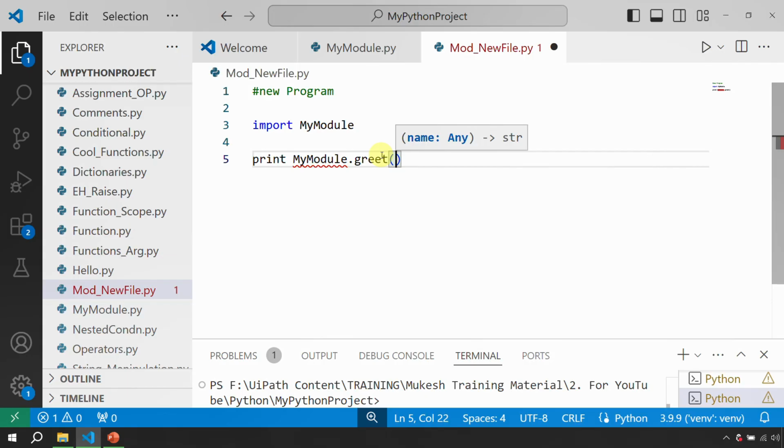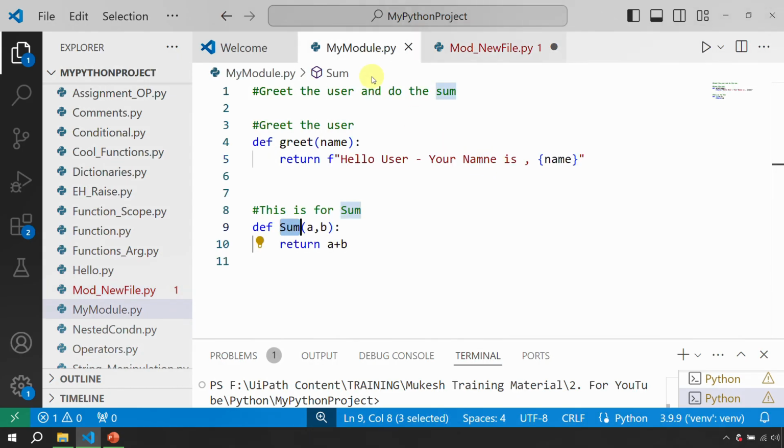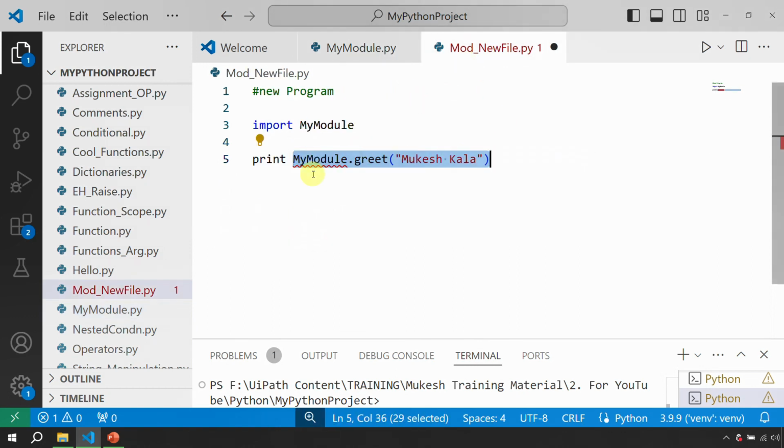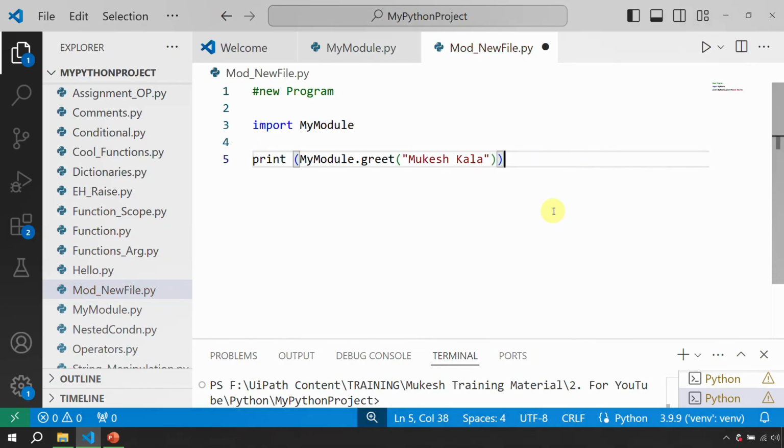So in the double quotes I'll just say Mukeshkala, which is my name, right? And that's it. Now when we execute this, it will go to this module, pass the name here, and it will return this. Whatever the output is, I just want to print it, so I'll put it into print like this. That way I have utilized the greet.